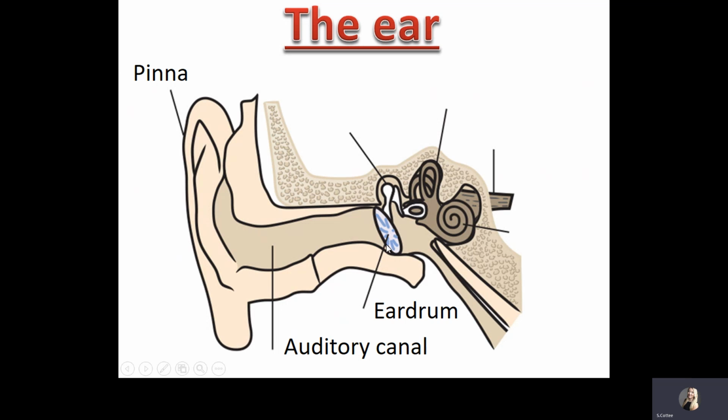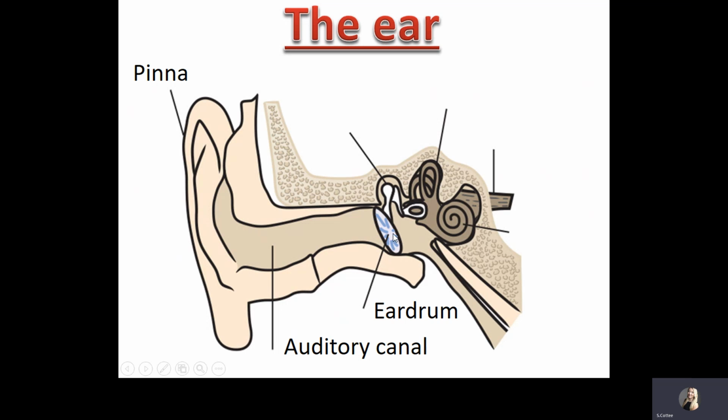The eardrum can very easily be damaged. If noises are too loud, the eardrum can vibrate with a really large amplitude and it could be damaged. It could rip, it could tear, and then you may lose your hearing. It can fix itself, but sometimes the damage is irreparable.